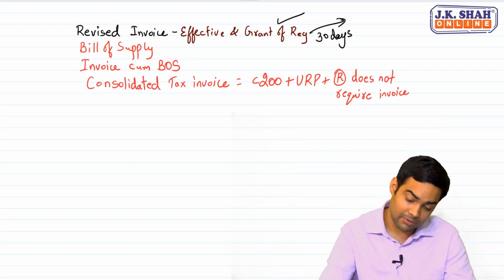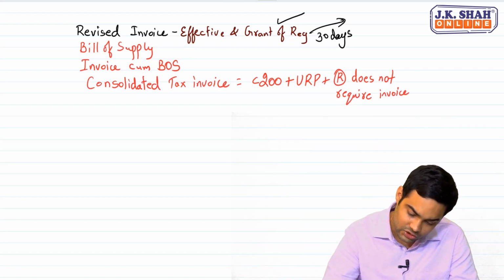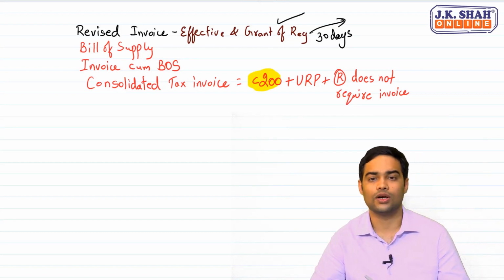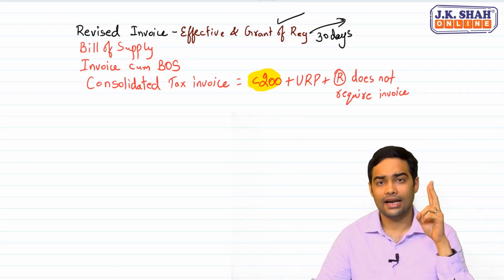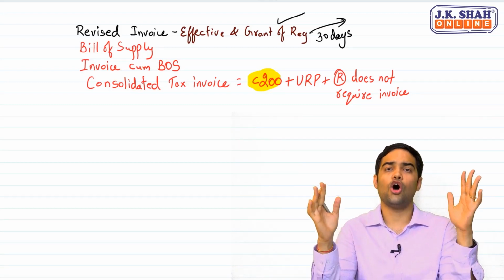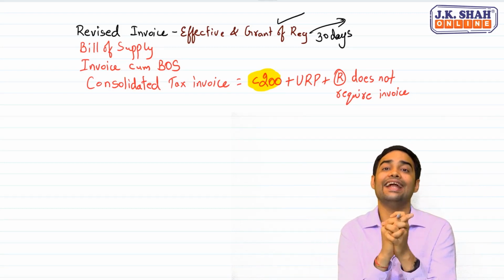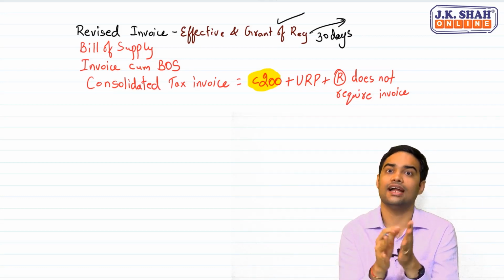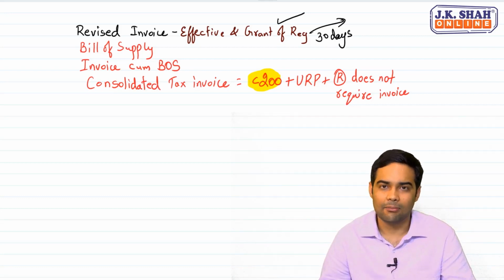Less than 200. Be very careful. The Institute can test you on MCQs with exactly 200. So, less than 200, unregistered person, recipient does not require an invoice. In such cases, all such transactions at the end of the day, don't forget this also, at the end of the day, you can combine them.